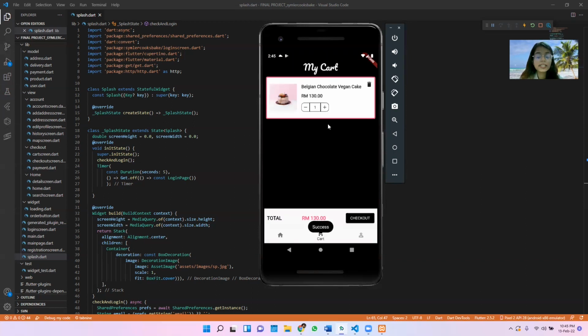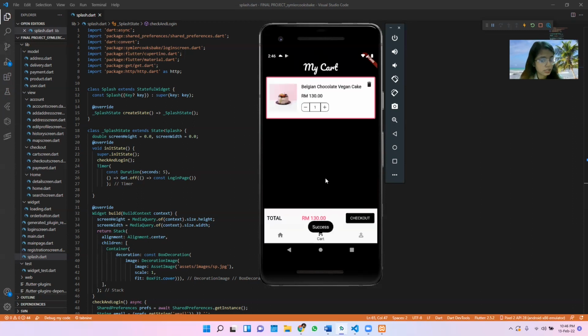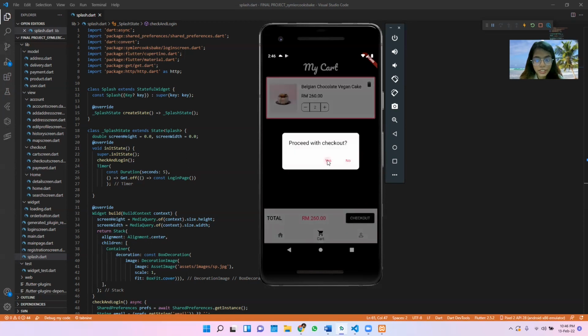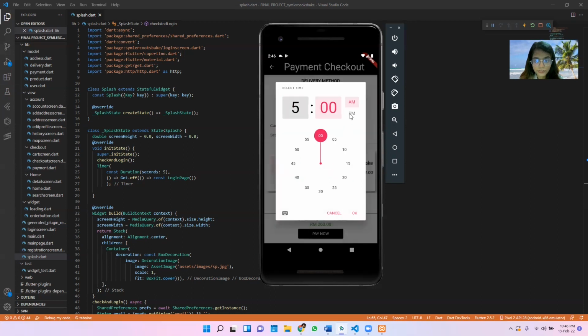Also success, it's already deleted the red velvet cake because I don't want to choose it, and I want to have 2 Belgium chocolate vegan cake, which is also successfully updated. Okay, so we proceed to check out, and it's pickup time delivery. Let's say I want 5 p.m.